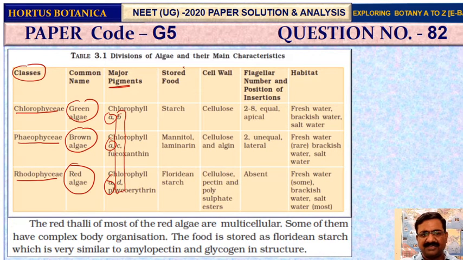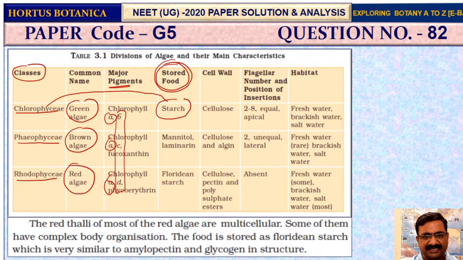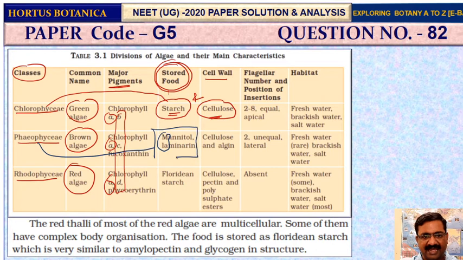But here in this question, the question is associated only with the stored food. In green algae, what is the stored food? This is starch, and its cell wall is made up of cellulose. So what was the option? Starch and cellulose. This is the reserve food and this is the constituent of the cell wall. Now in brown algae, the question was, yes, I told you mala: ma and la mean mannitol and laminarin. And here the cell wall is made up of algin.